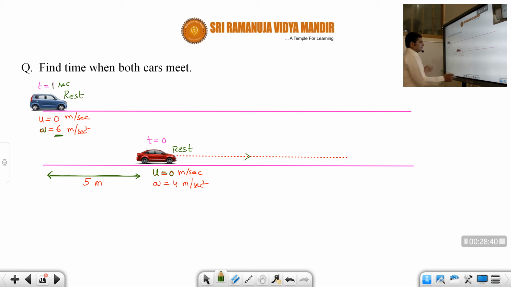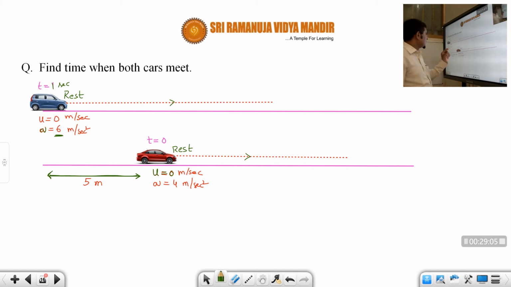Now that means that one also will travel like this. Correct or not, students? Now find the time when both cars meet. Will both cars meet, students? Just visualize this one. The red car is traveling with 4 meters per second square. Both are starting from rest, and the accelerations are positive only. Both are in the right side direction. That means their speeds will increase.